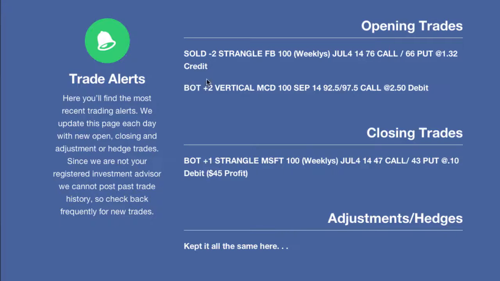The other trade that we entered today is just a very simple debit spread in MCD, which is McDonald's. McDonald's has actually been pretty crushed after earnings, and all we're doing here is playing the probabilities that at some point this thing might rally back up just a little bit. We've actually seen that today since we entered the order earlier in the day. We've had a pretty good move in the stock already, and are up a couple bucks in the stock right now. But we did the 92.5, 97.5 debit call spread.